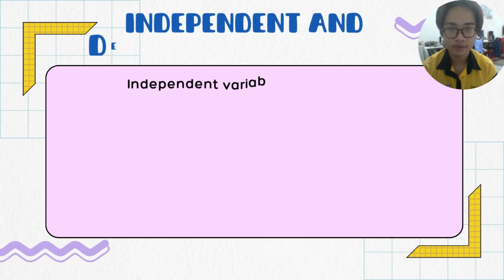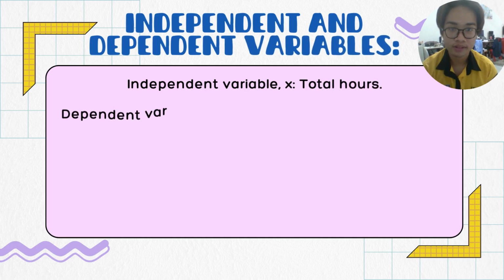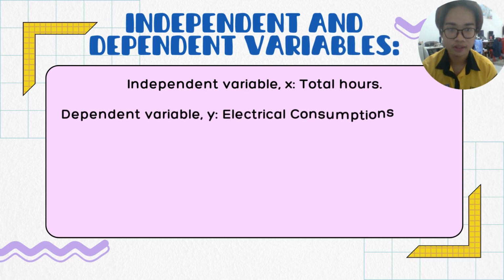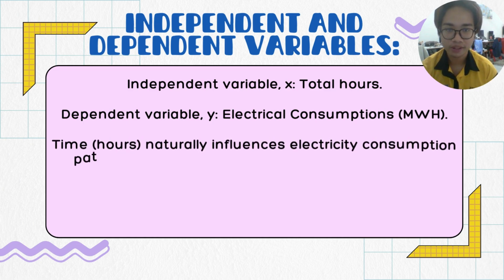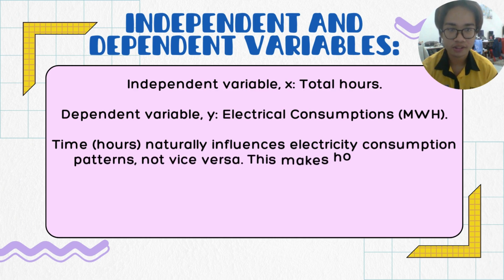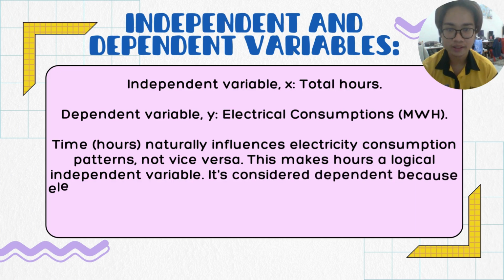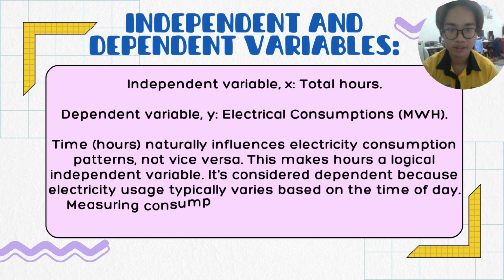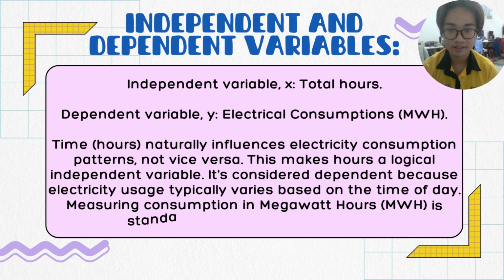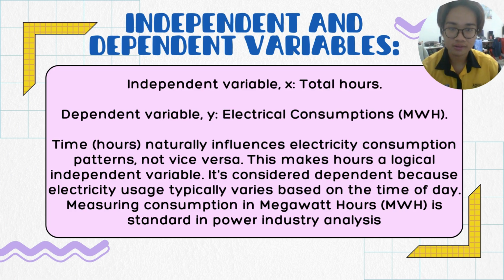Next, I will present about the independent and dependent variables. The independent variable X is the total hour, and the dependent variable Y is electrical consumption. Time hours naturally influence electricity consumption patterns, not vice versa. This makes hours a logical independent variable. Electricity consumption is considered dependent because electricity usage typically varies based on the time of day. Measuring consumption in megawatt hours is standard in power industry analysis.